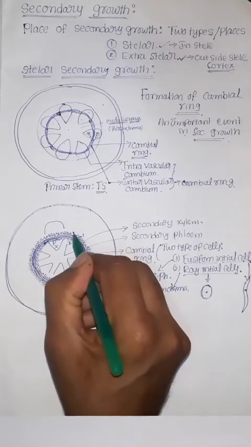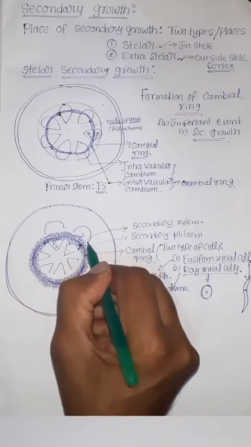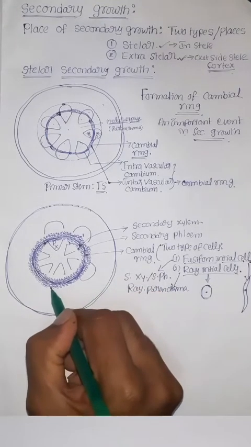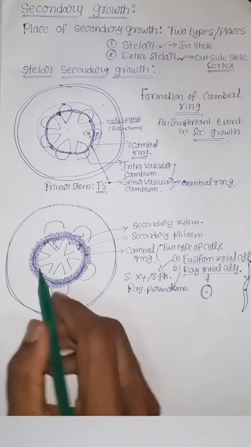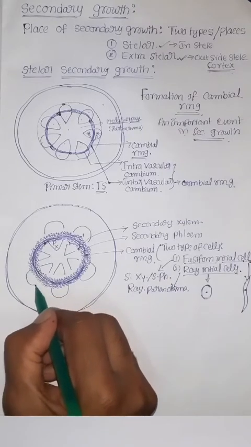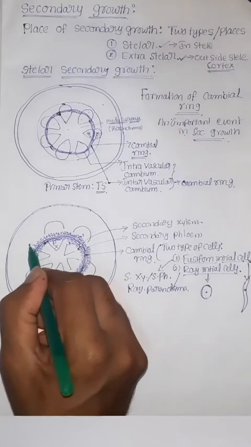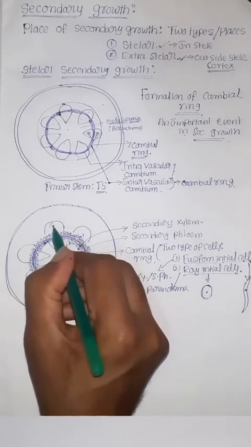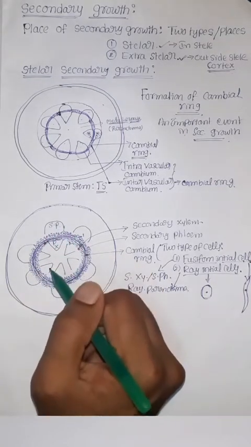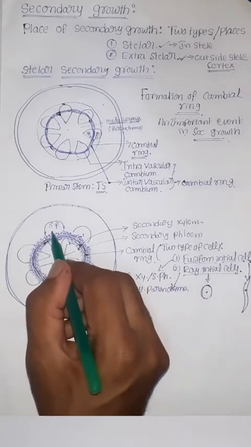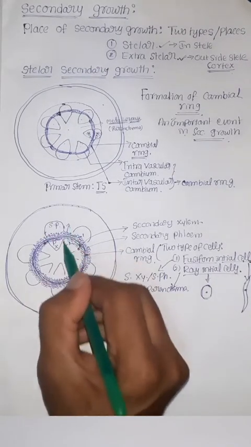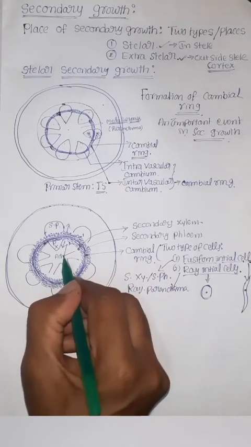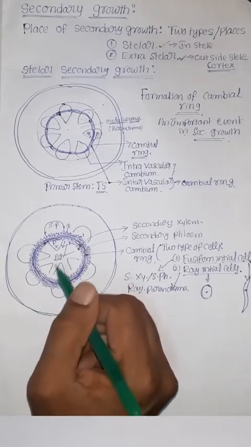Outside also, due to the addition of secondary phloem, the primary phloem is pushed towards the outside. That's why primary phloem has shifted outward. It is primary phloem. The secondary vascular tissues form even in between the vascular bundles also. In the center, it is pith.